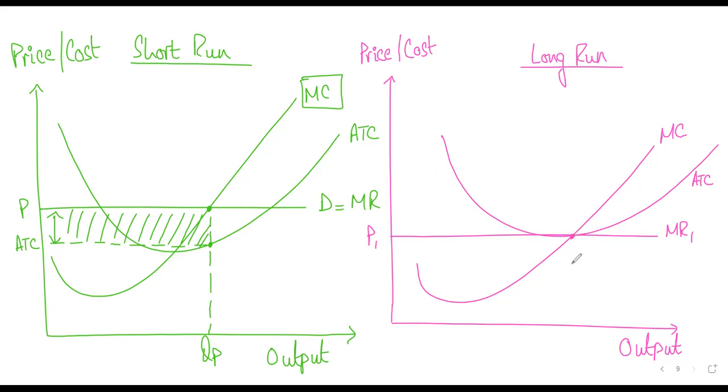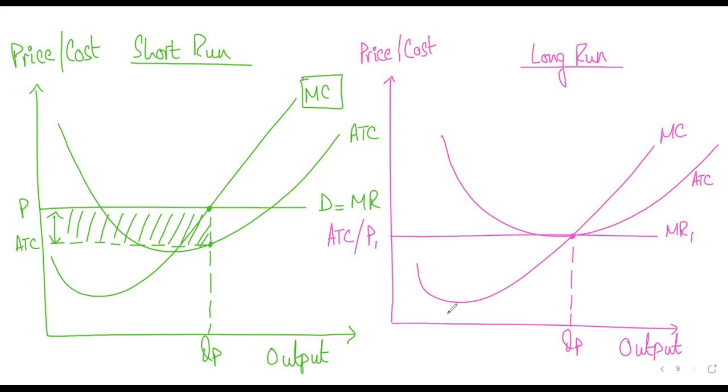So you bring this dotted line down and you label it as QP. At this point, you can see that this is not only your price, this is also your ATC. So the cost that it takes you to produce that good is exactly the same amount at which you are selling the good, right? If it costs you $30 to produce a good and you're also selling it for $30, then you are not making any profit. Are you making any profit? The answer to that is no, right?